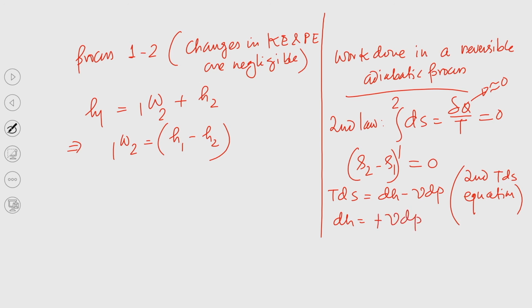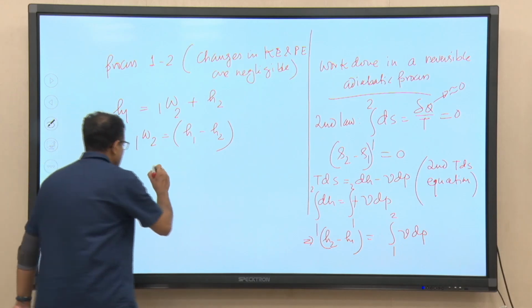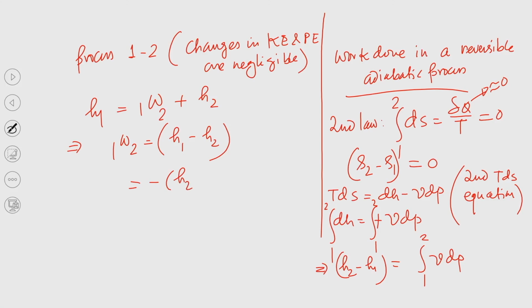If I integrate from 1 to 2, we get H2 minus H1 equal to the integral from 1 to 2 of VdP. So, we can write H1 minus H2 equal to minus the integral from 1 to 2 of VdP. So, work done